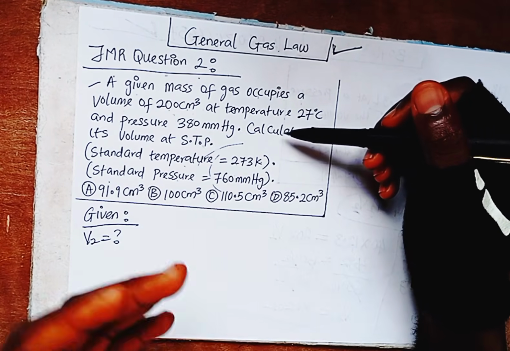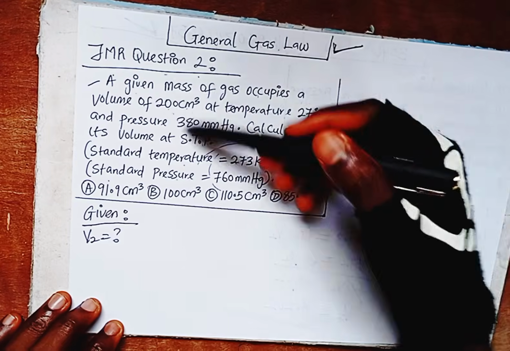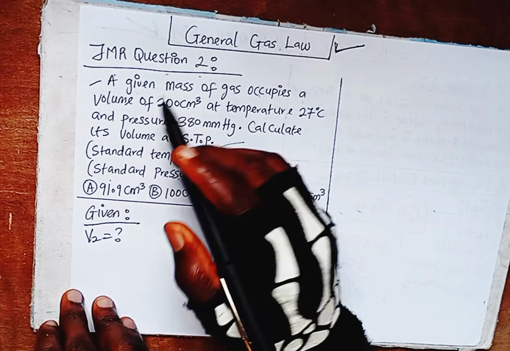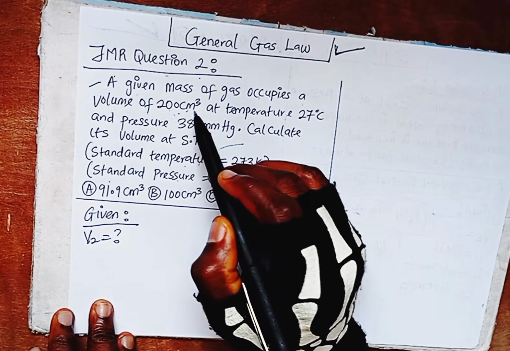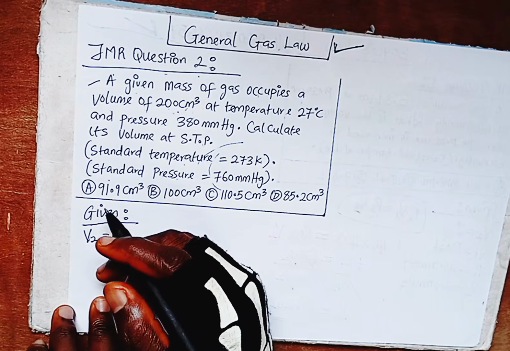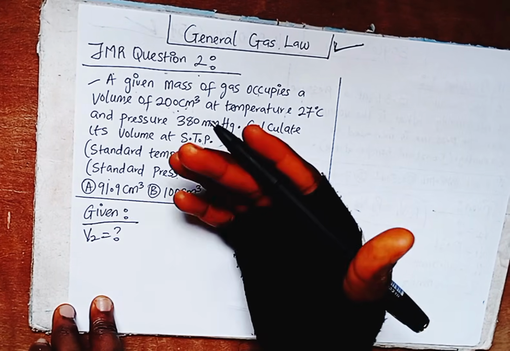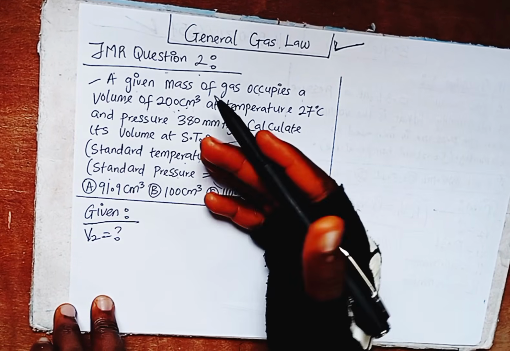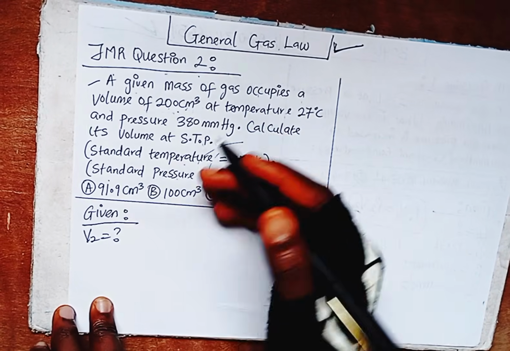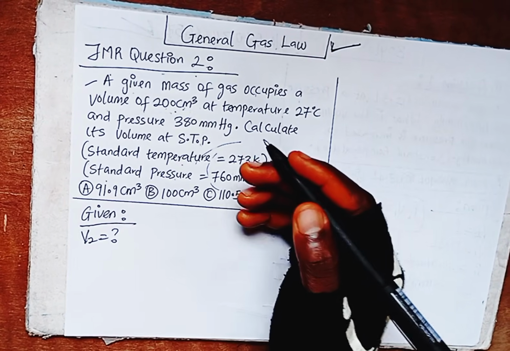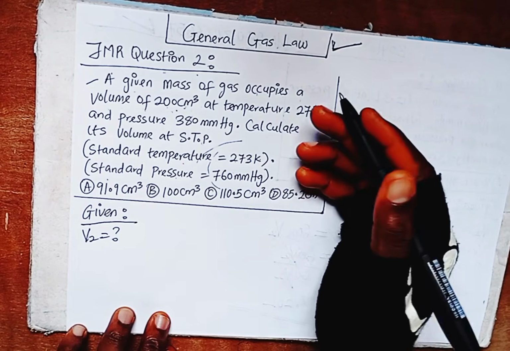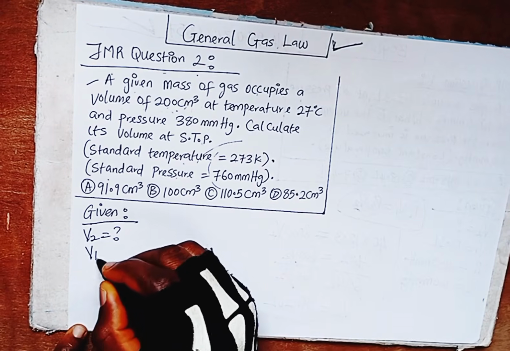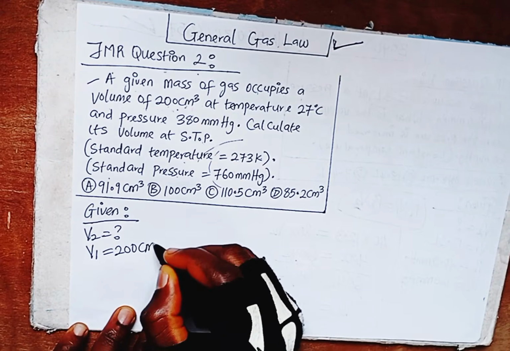But for us to know the suitable formula to use here, let's write out all the parameters given to us first. They gave us V1, a volume of 200 centimeter cube. The first one mentioned in the question is the first, and the second one mentioned is the second. If they mention one and tell you to find the other, it's that one that is missing. So V1 is equal to 200 cubic centimeter.